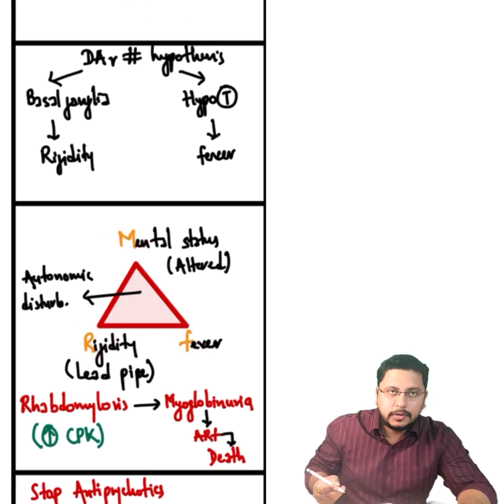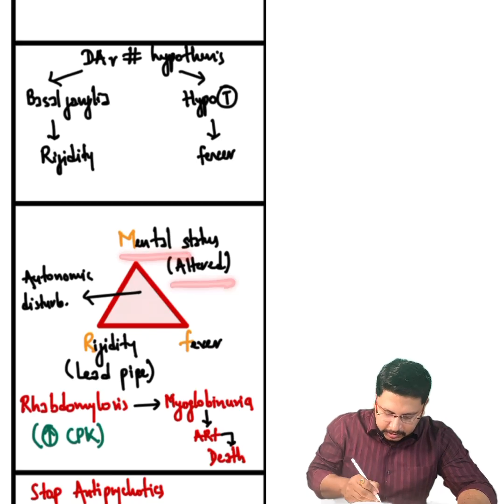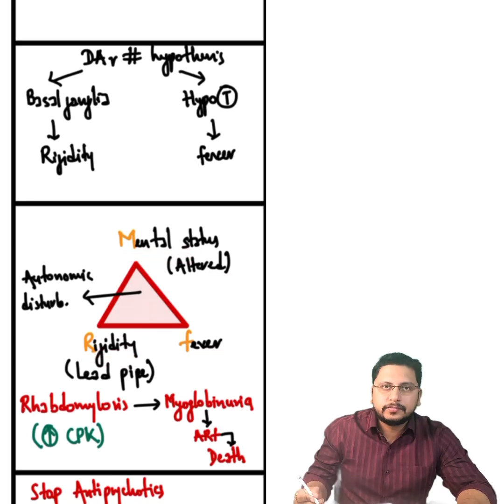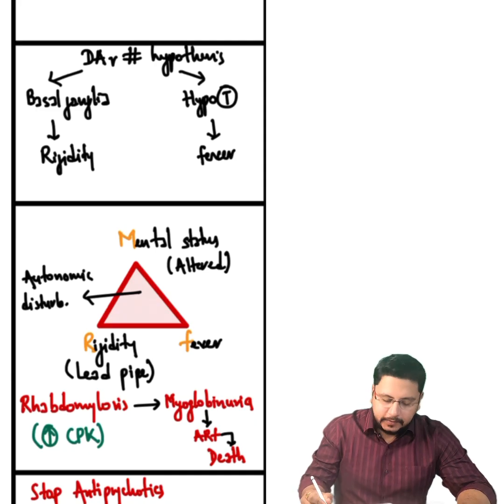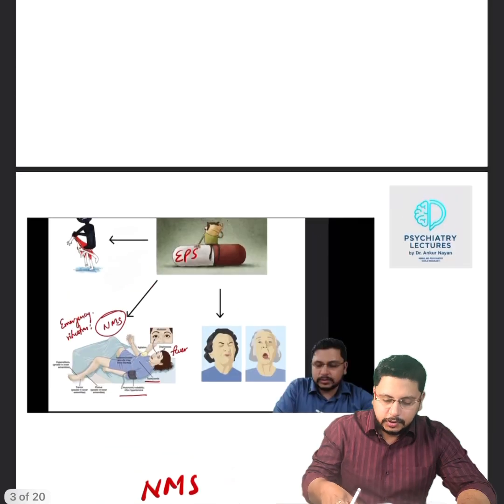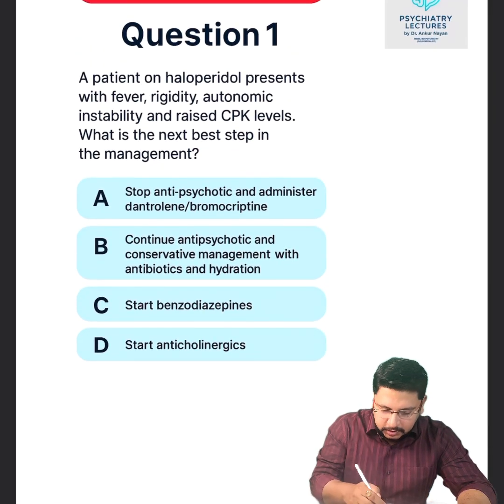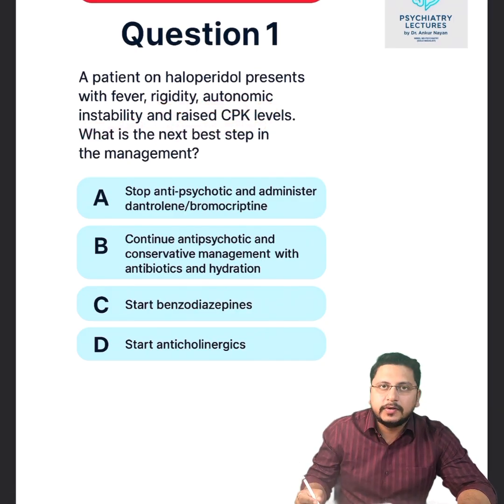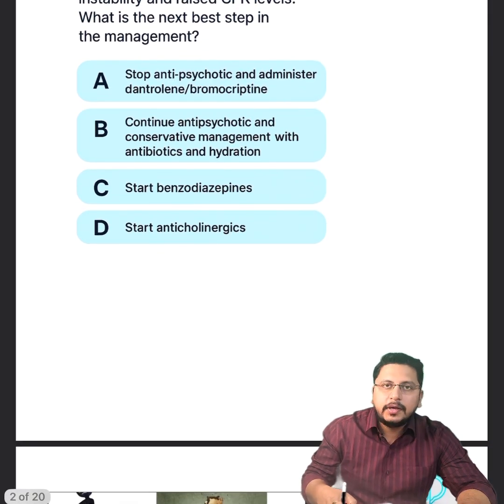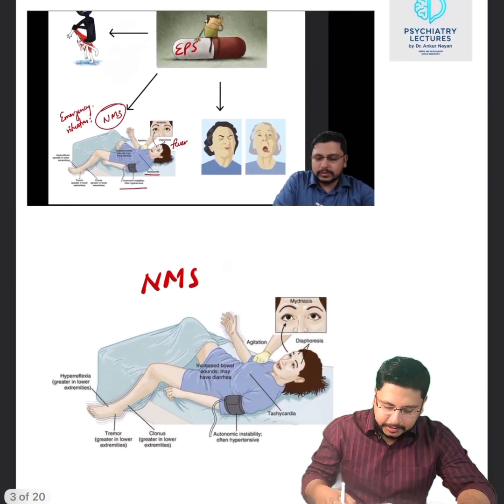MRF: mental status altered, rigidity and fever. And when you do the investigation, there is raised CPK levels due to rhabdomyolysis. So here in the question it was asked fever, rigidity, autonomic instability and raised CPK level. So the diagnosis here is NMS, neuroleptic malignant syndrome.